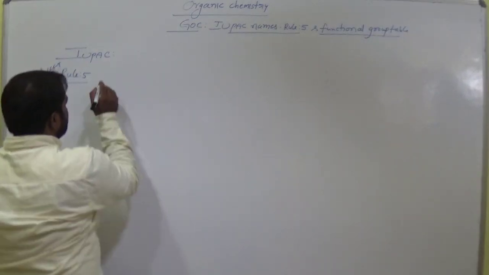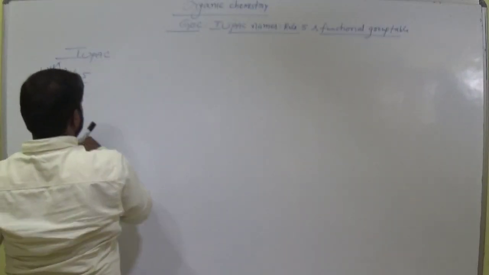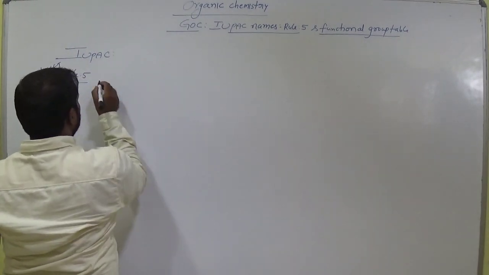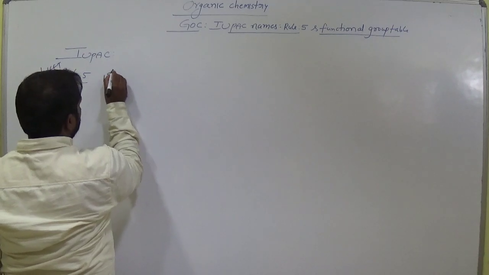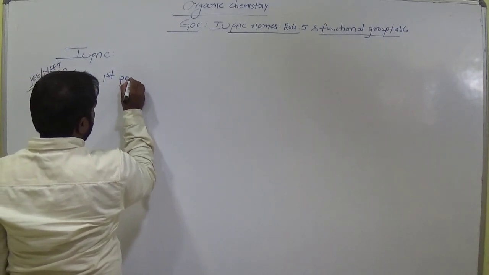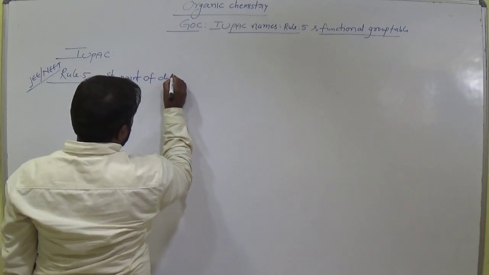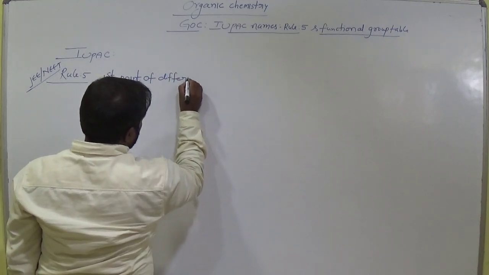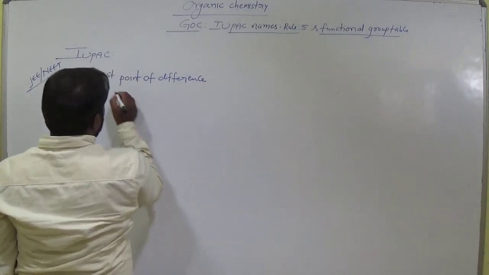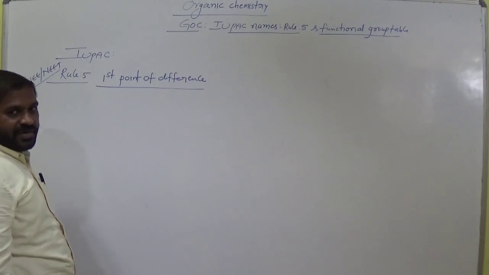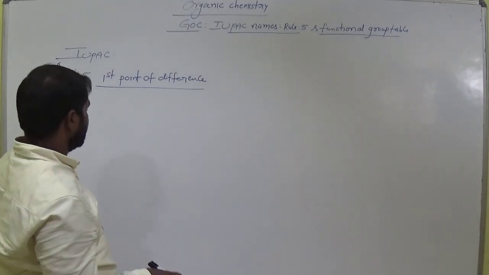First point of difference, that rule is... What is the first point of difference? Listen carefully. Attention.